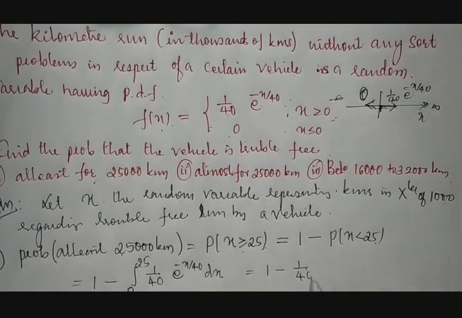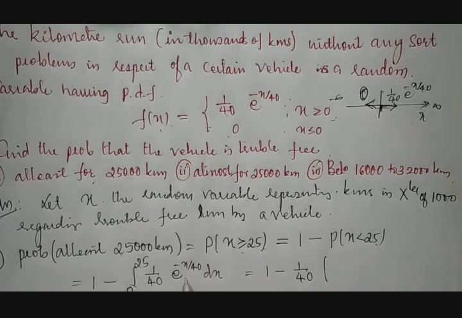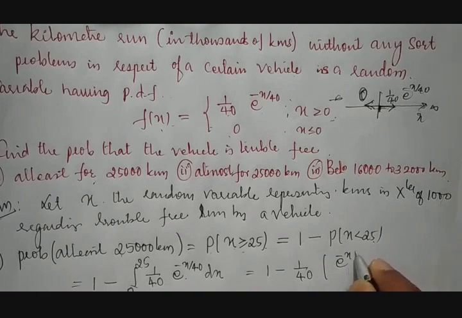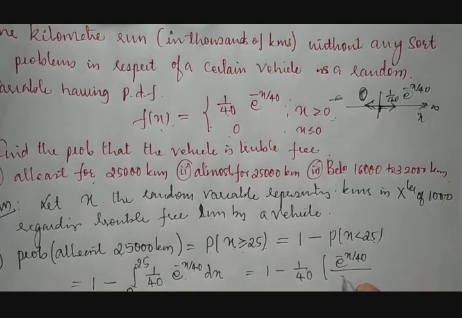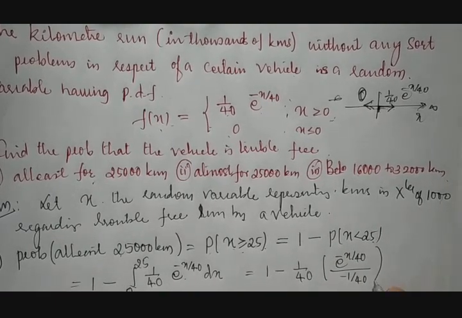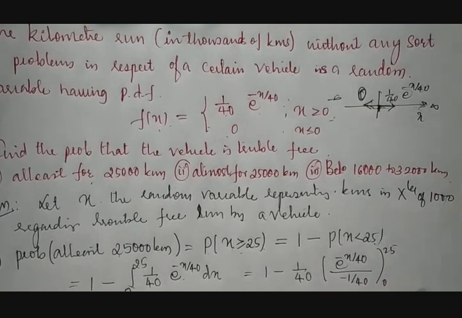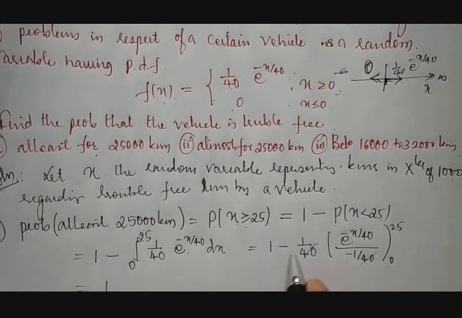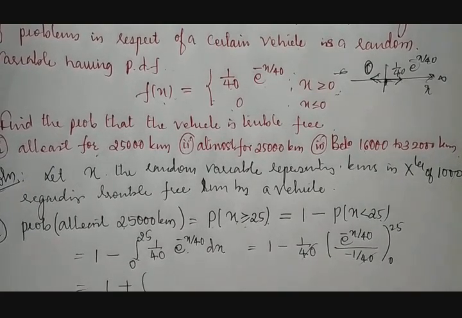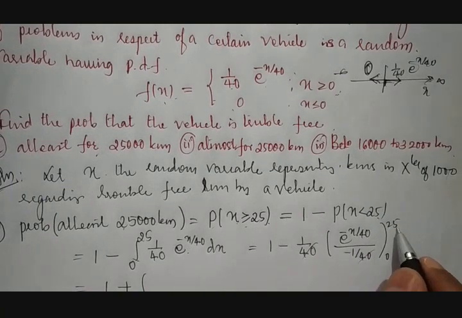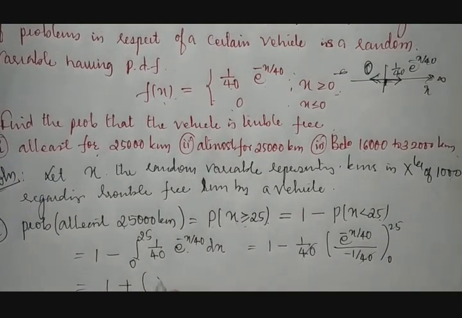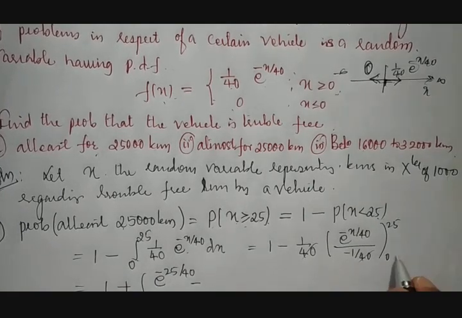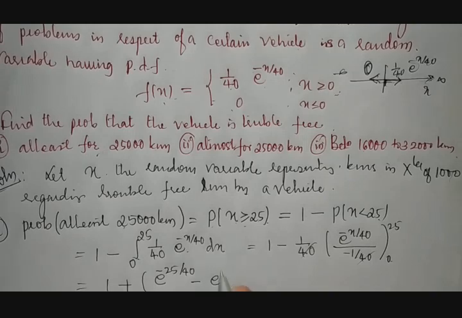Which is 1 minus, I'll take 1/40 common. Then the integration of e^(-x/40) is e^(-x/40) divided by minus 1/40, between 0 and 25. So the 40 gets cancelled, and minus of minus becomes plus. Then substitute the upper and lower limits. If you put the upper limit 25 in place of x, it becomes e^(-25/40). Minus, if you put 0 in place of x, it becomes e^0.